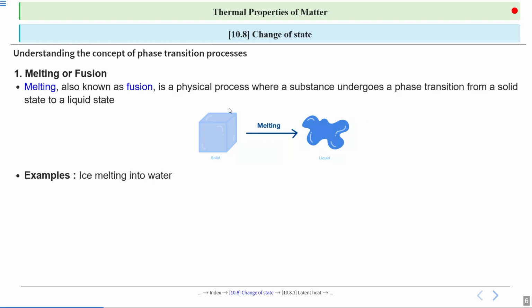Example, ice. Ice is a solid substance and melts into water, which is a liquid. So, solid to liquid conversion is known as melting.